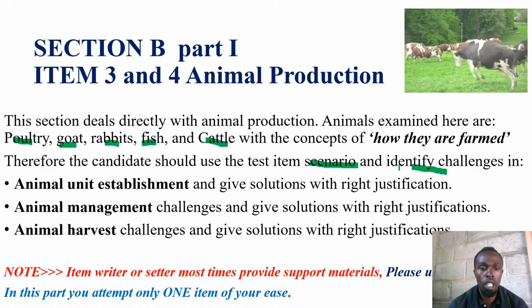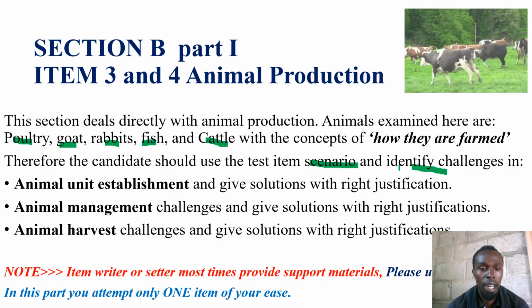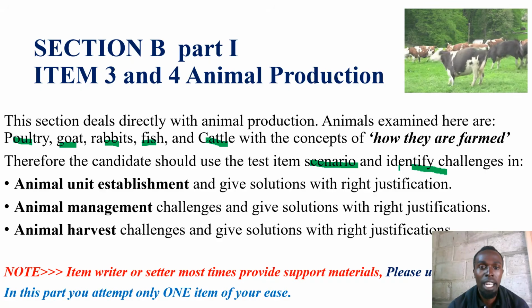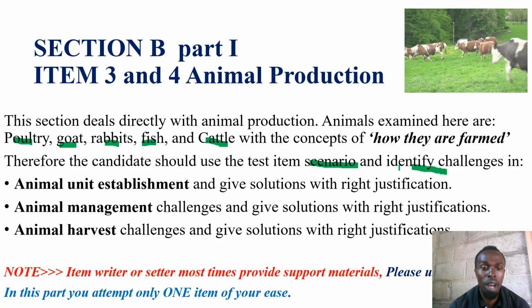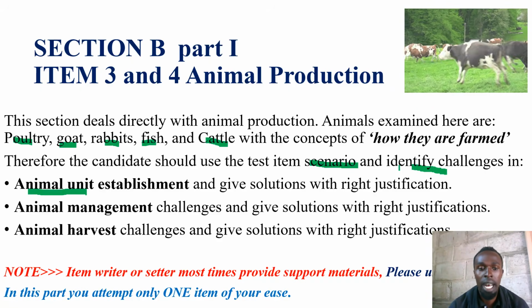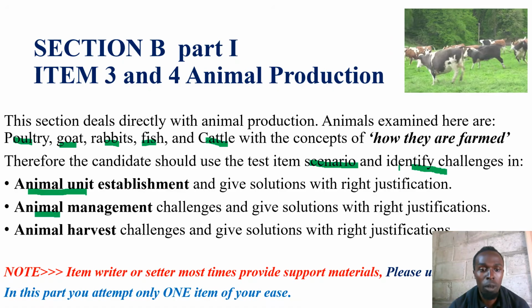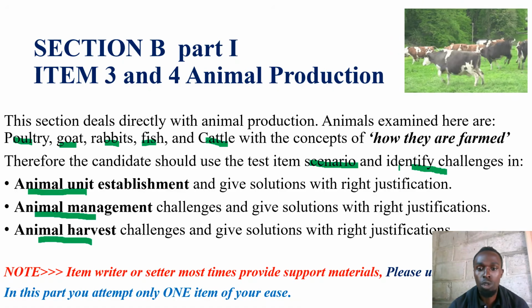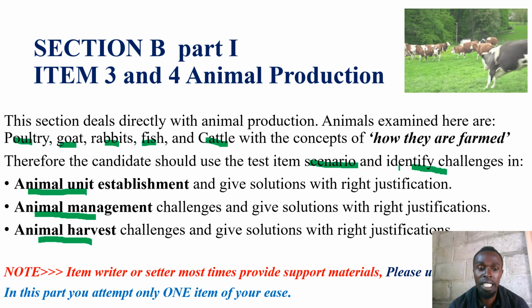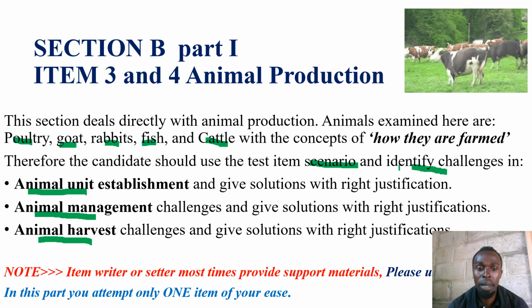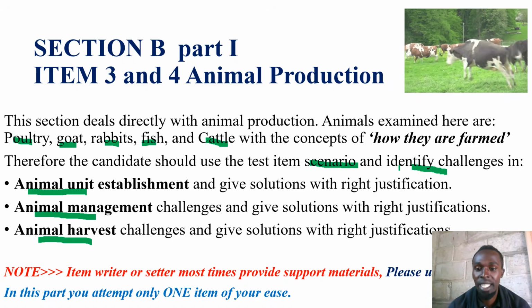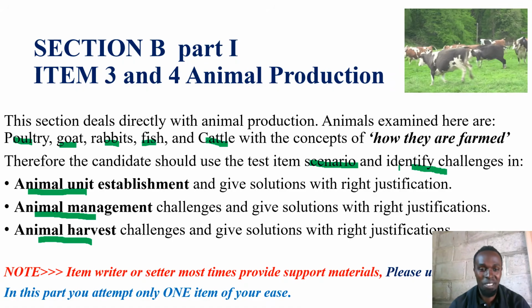For example, this section, part 1, animal production, has categories of animal establishment, animal management, and animal harvest. So there will be challenges in the scenario that are talking majorly on animal establishment, animal management, and animal harvest.